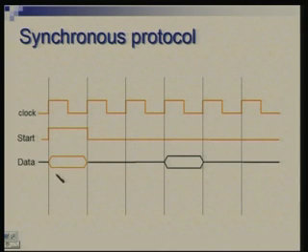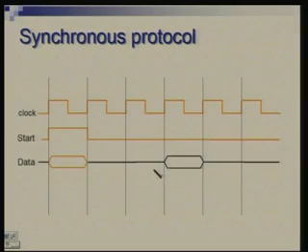So, this address goes to memory, memory does its homework, and it is expected to come up with data after a fixed number of cycles. In this case we are assuming that with a gap of 2 clock cycles the data will be available. So, the device can make this assumption that once the address has been given, without waiting to check whether memory has seen the address or not, no confirmation is sought, and you simply wait for 2 clock cycles and then pick up data from the bus.